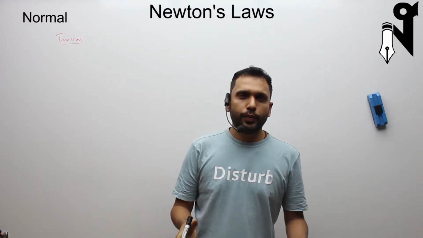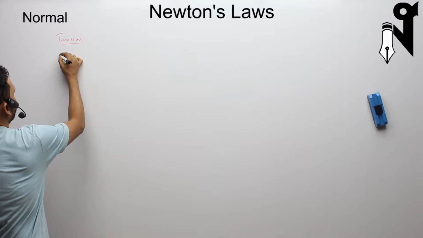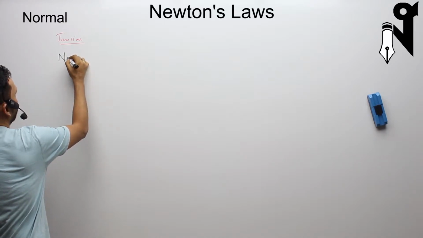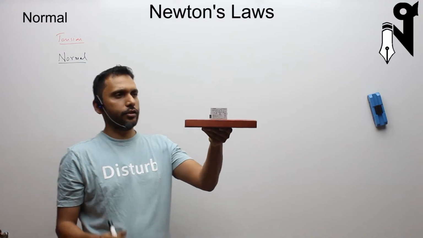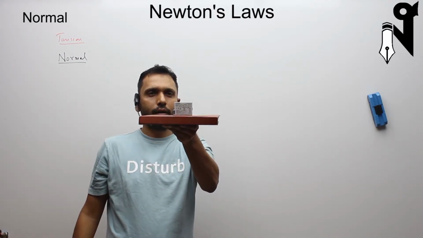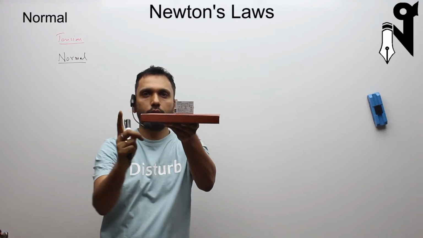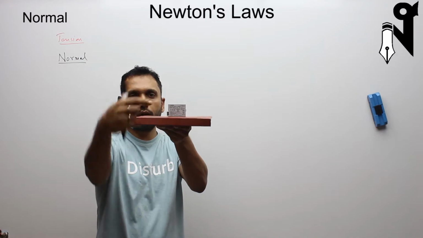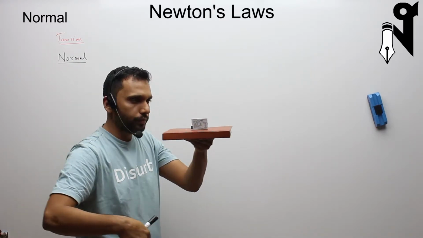So as tension was basically an action-reaction force, a normal reaction, as the name itself has the word reaction in it, is again from action-reaction. So say there is this block, this mass, on this platform. Now why is the mass not going through this body? Why is this block not going through this platform, which is the book over here? Why is it not going through?